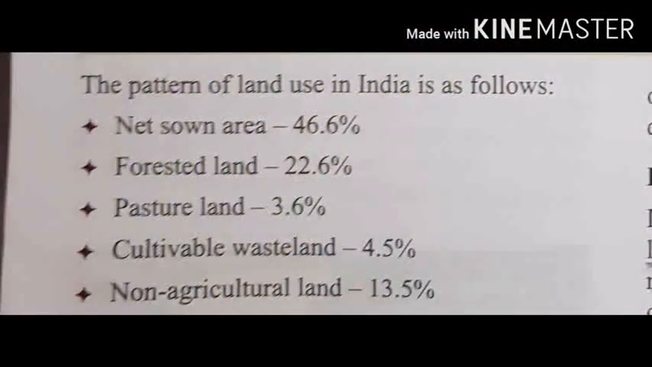The next is pattern of land use. India is called an agricultural country, so India has the maximum land under cropland. For forest, the country with the maximum land, for example, is Brazil, and for pastures it is Australia. The next is cultivatable land and the non-agricultural land. The source is the Ministry of Agriculture.